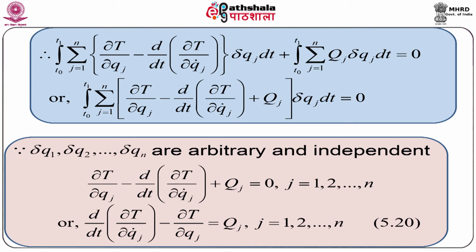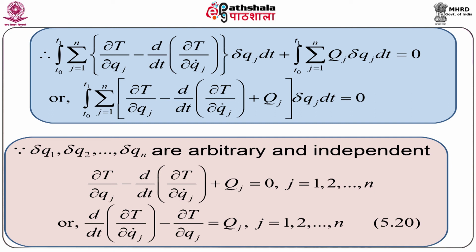Using the result 5.19, we get integration T0 to T1 summation j equal to 1 to n, ∂T/∂qj minus d/dt ∂T/∂qj dot, δqj dt plus integration T0 to T1 summation j equal to 1 to n capital Qj δqj dt equal to 0.